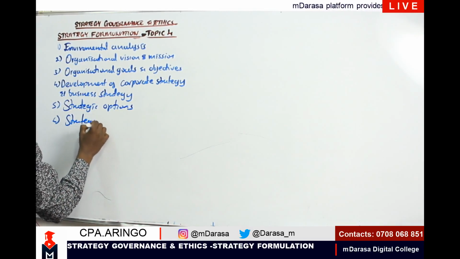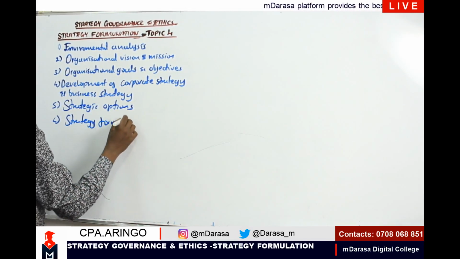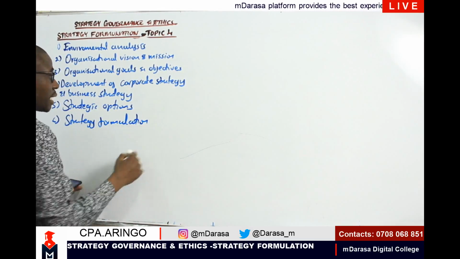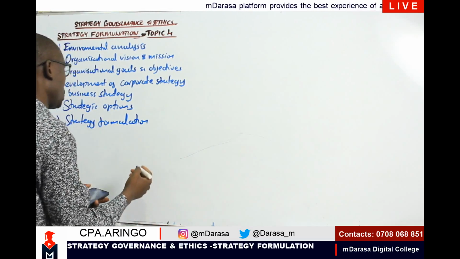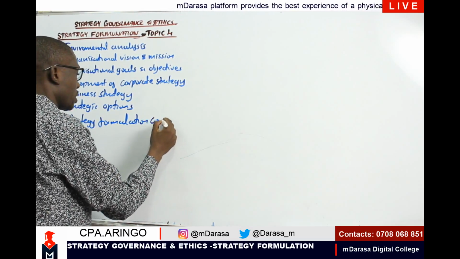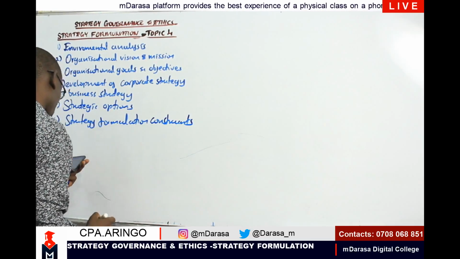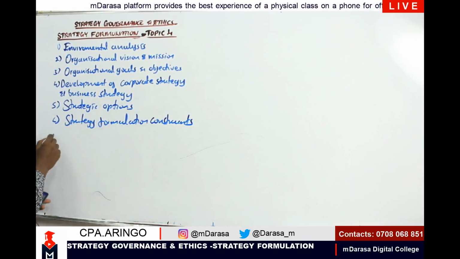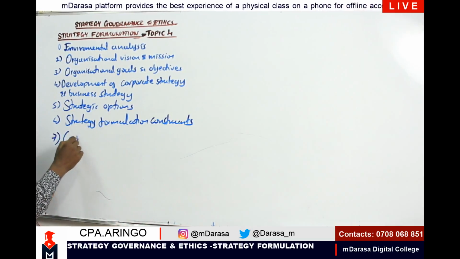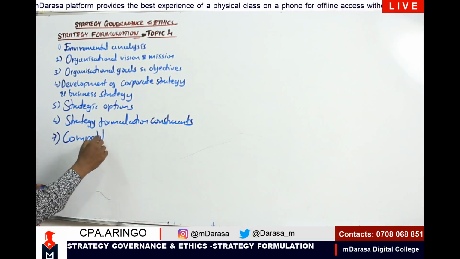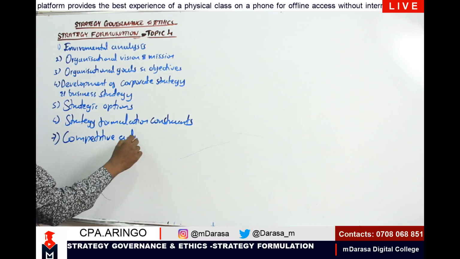Strategy formulation constraints. What will hinder us to achieve our strategy? And number 7, we will be talking of competitive advantage.